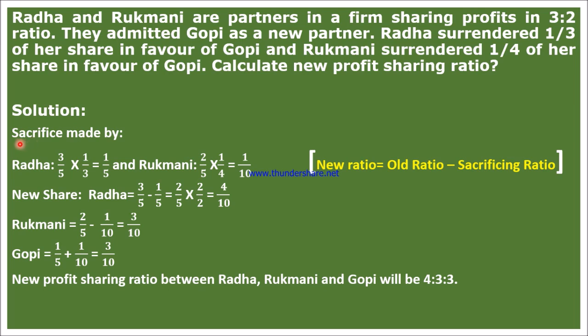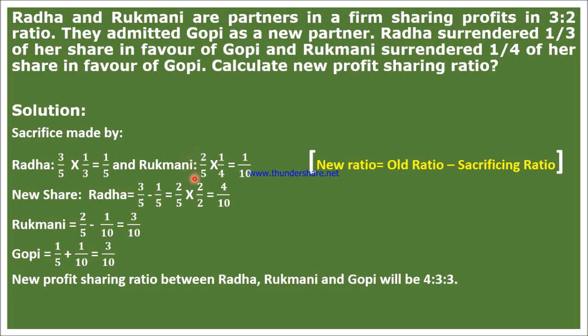First of all, I have calculated the sacrifice made by Radha. How much sacrifice did Radha make? 1/3 of her share. What was her share? 3/5. And into, why into? Because it is written 1/3 of her share. So 3/5 into 1/3, and if we multiply, we can cancel this 3 and this 3, and it will be 1/5.